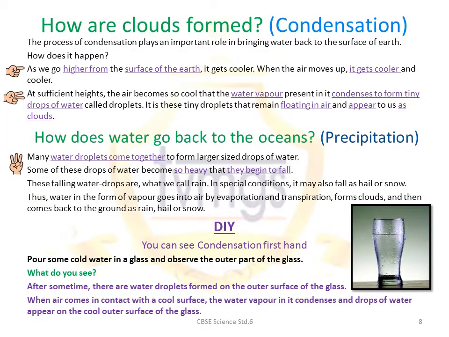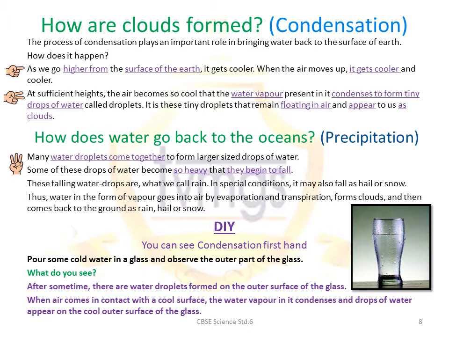How are clouds formed? The process of condensation is the basic simple answer for this question. Let's go into detail. Now we know that water vapor is formed as the water from the open surfaces gets heated up due to the sunlight. We know as we go higher from the surface of the earth, it starts getting cooler.